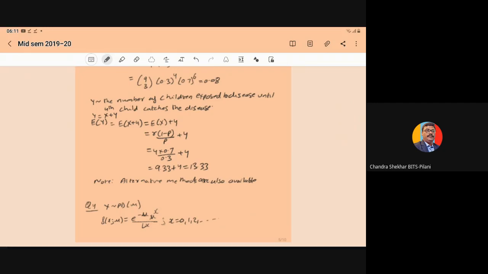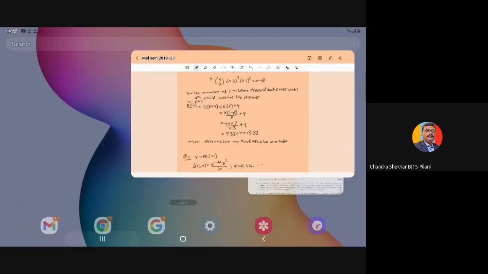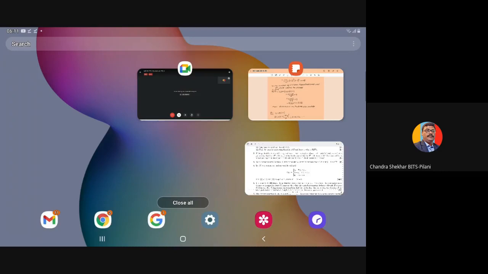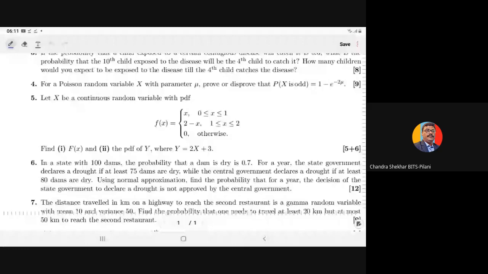So here we have alternative methods also to solve this question. So you may try that also. Now let us move to question number 4. For a Poisson random variable X with parameter mu, prove or disprove that the probability of X being odd is equal to 1 minus e to the power minus 2 mu.